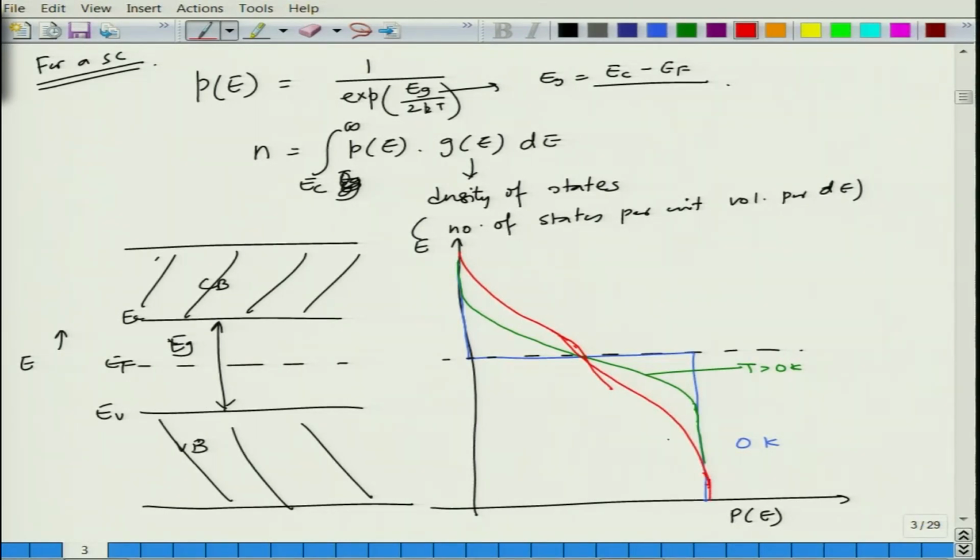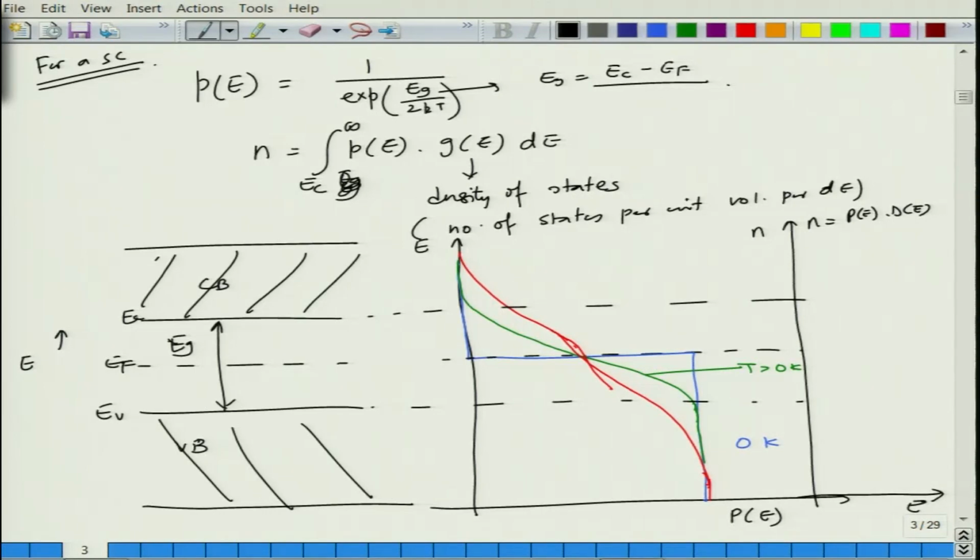So, as you keep moving the temperature, if you plot now the electron concentration at the same column, so this is N and this is E, and N is nothing but product of, let us say, Pe into density of states, the states available. We can see that in this region there are no states available.